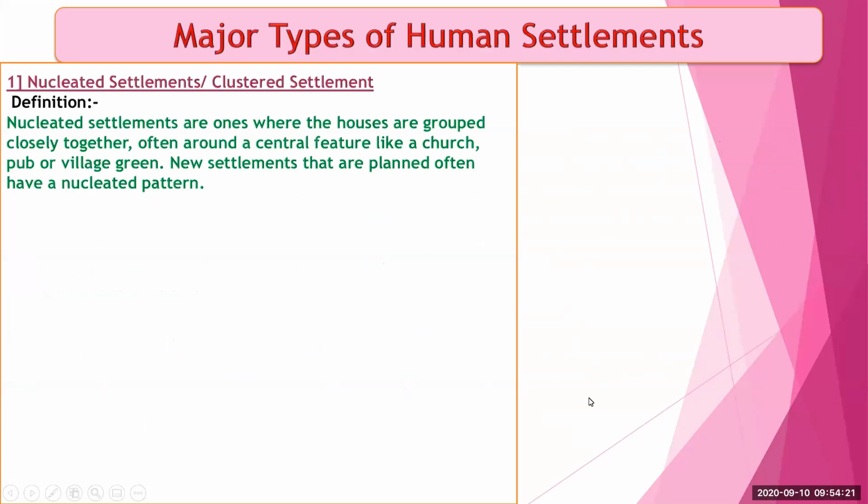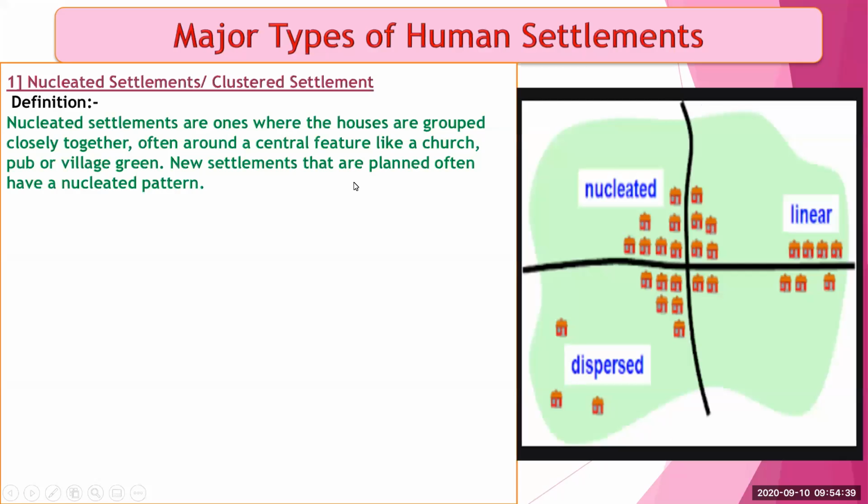Now we'll see the major types of human settlements. The first is nucleated settlements or clustered settlements. Nucleated settlements are ones where the houses are grouped closely together, often around a central feature like a church, pub, or village green.